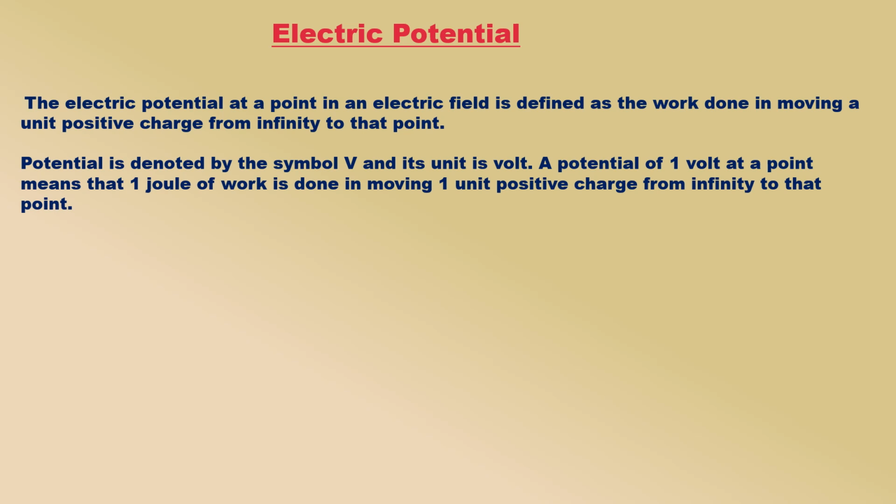A potential of 1 volt at a point means that 1 joule of work is done in moving 1 unit positive charge from infinity to that point. Since the unit of charge is coulomb, we can also say that a potential of 1 volt at a point means that 1 joule of work is done in moving 1 coulomb of positive charge from infinity to that point.